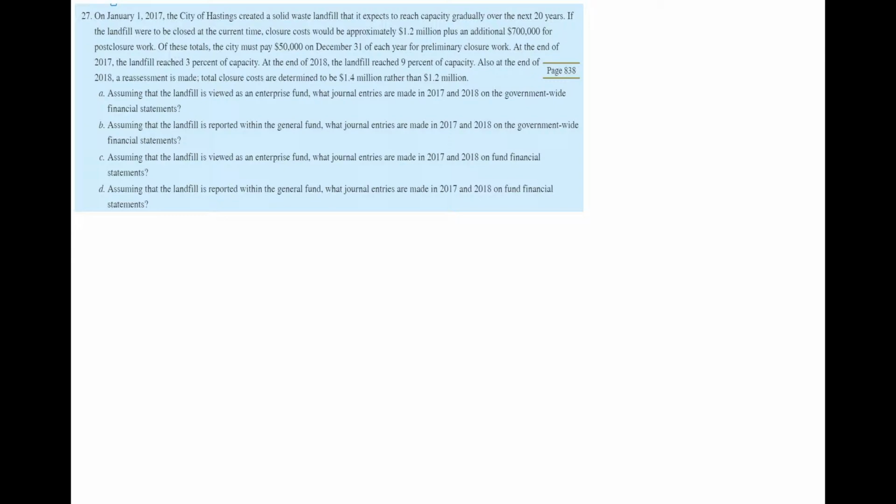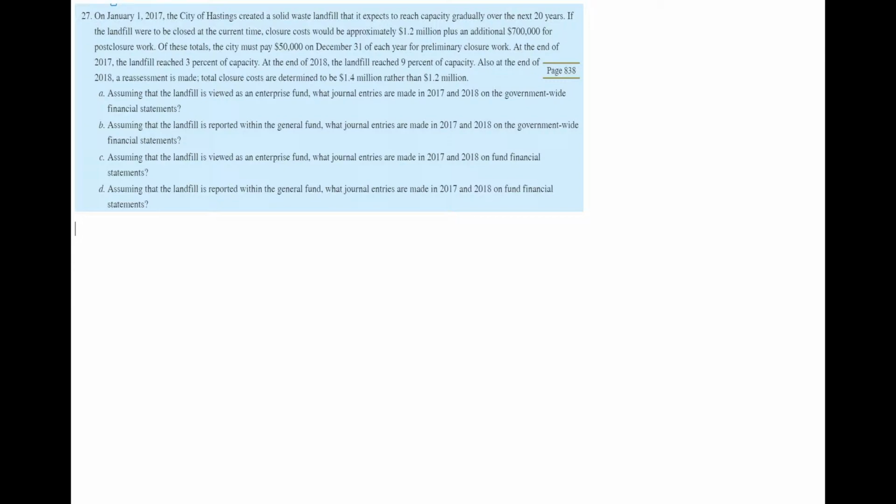Now in this problem we will see two sets of journal entries. One set is for the government-wide financial statements, another set is the fund financial statements. Now remember, this landfill actually can be considered as an enterprise fund if it charges fees from its users, but if it does not charge any fees, then it could be considered under the general fund.